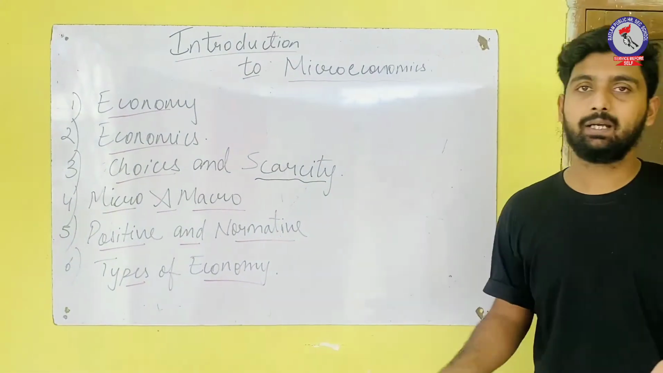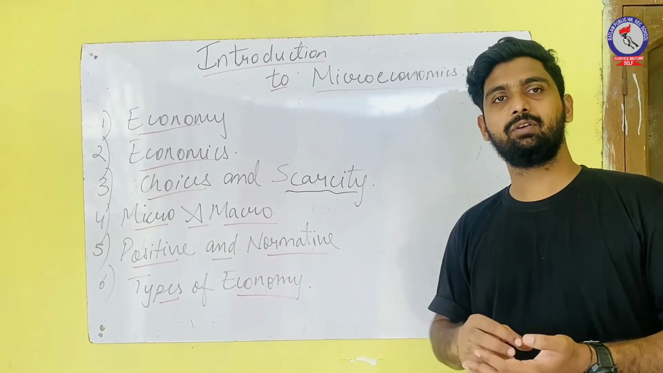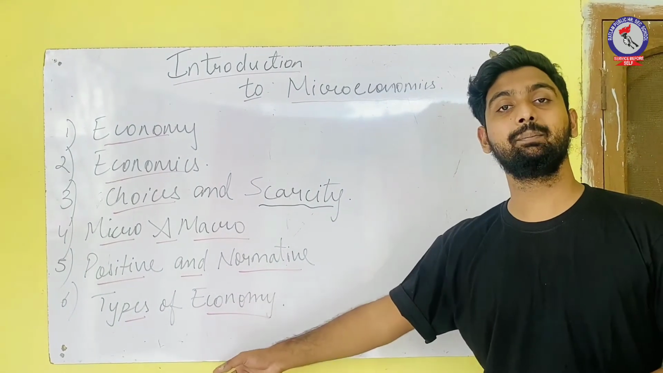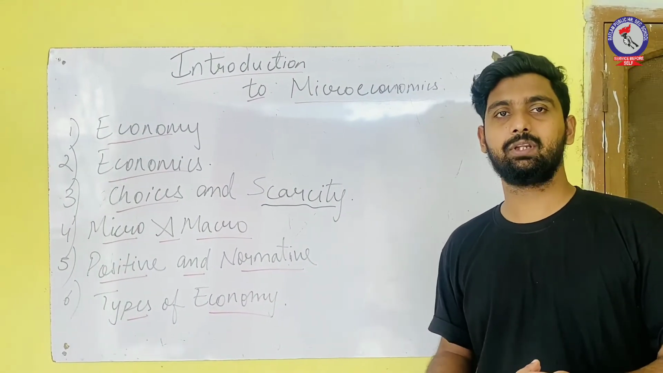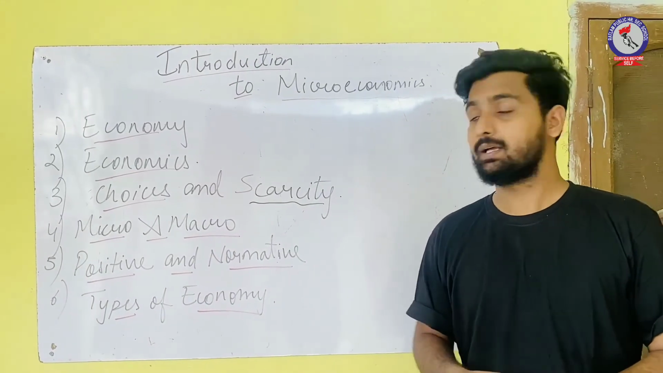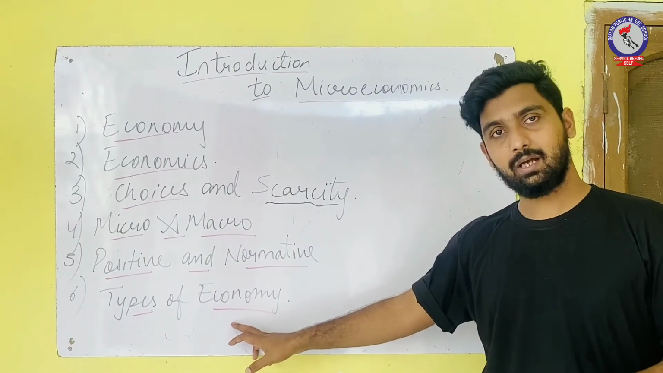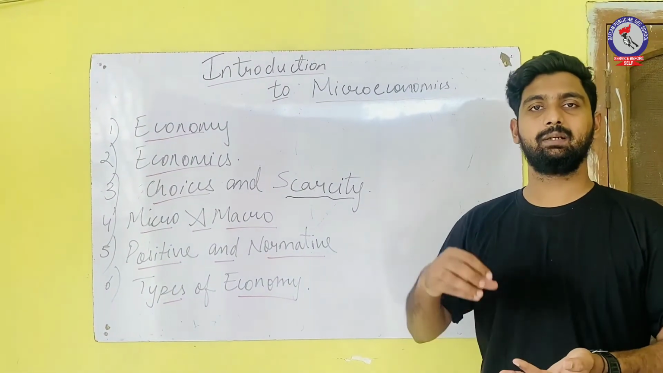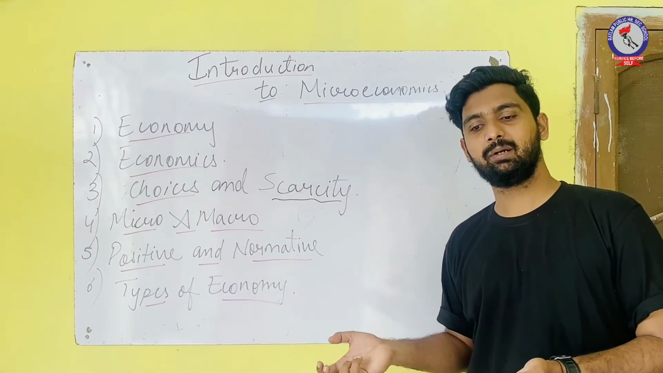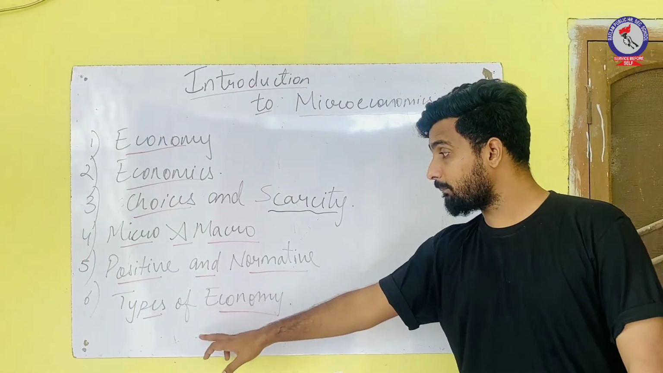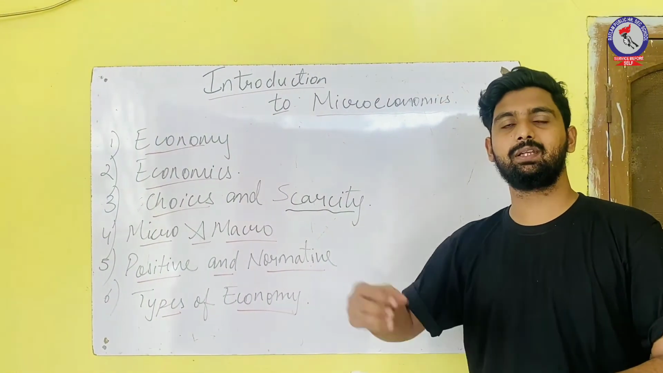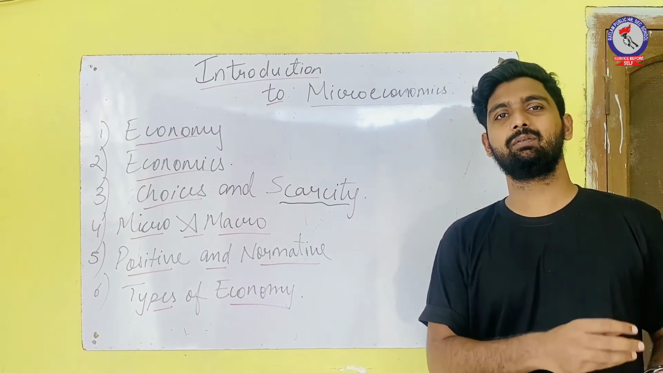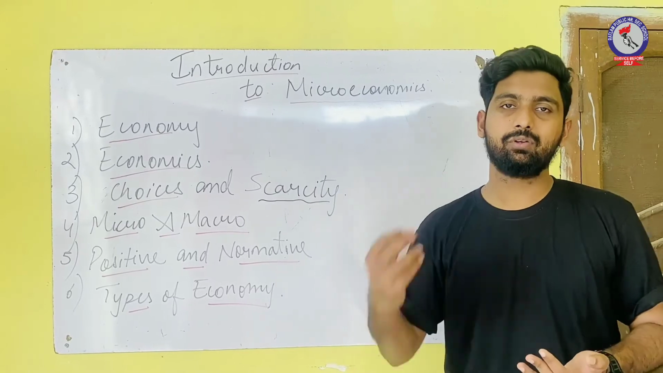Then in market economy, the main aim of the producer is to earn maximum profit. Here the price is determined by the market forces, that is demand and supply. And when we talk about the last, mixed economy, the prices are determined by government and also by market forces. Here some parts of the economy are reserved for government and some parts are reserved for private individuals. Whatever they want to buy, they can buy. Whatever they want to start, they can start.